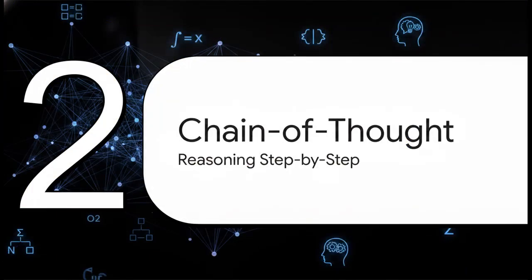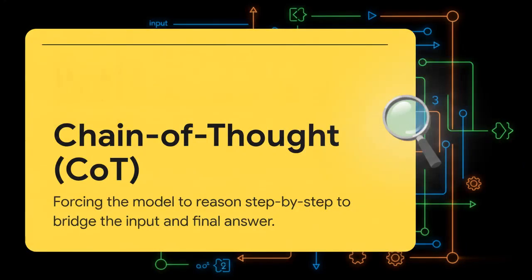Section 2. Chain of thought. Reasoning step by step. But what happens when the mapping from the input to the output isn't so trivial? What if the model needs to solve a complex math problem or apply some common sense? That brings us to chain of thought, or CoT. What's really fascinating here is how CoT forces the model to hit pause and actually reason. Instead of just blurting out a final answer and hoping for the best, CoT prompts the model to generate intermediate steps, like writing out the intermediate equations of a math problem before spitting out the final number.